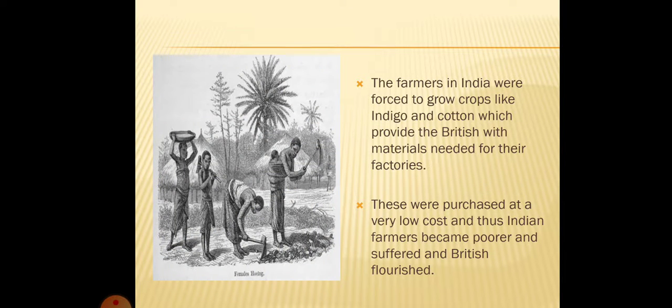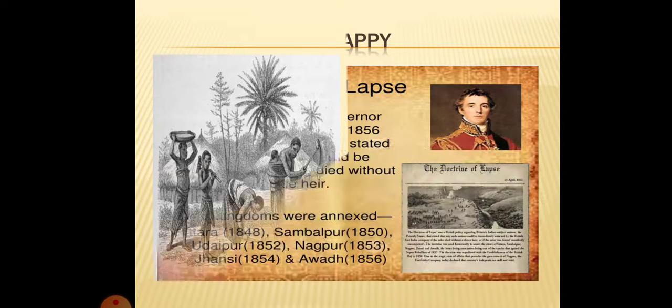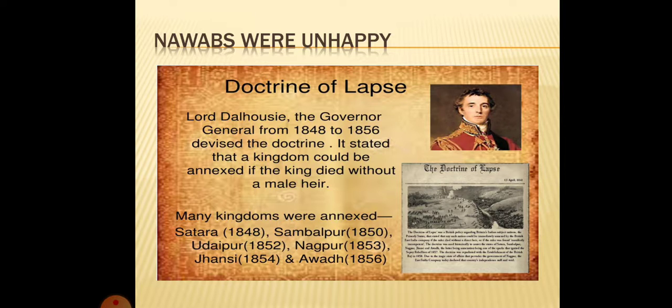Now, what was the discontent and who all were unhappy in India? First were the farmers. Farmers were forced to grow indigo plants and cotton plants. The blue color which was obtained from the indigo plants was used for dyeing cloth. Britishers also made the law that the farmers would sell cotton and indigo plants only to the British traders and to no one else. Britishers bought these crops at very low cost, which made farmers very poor, and the British flourished.